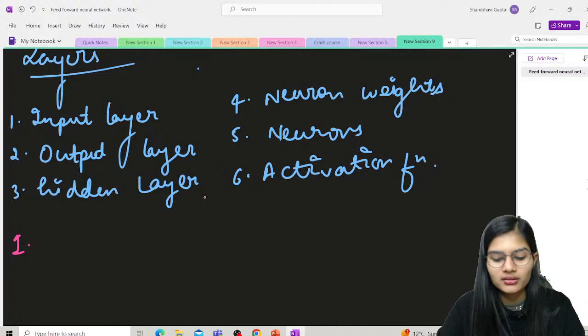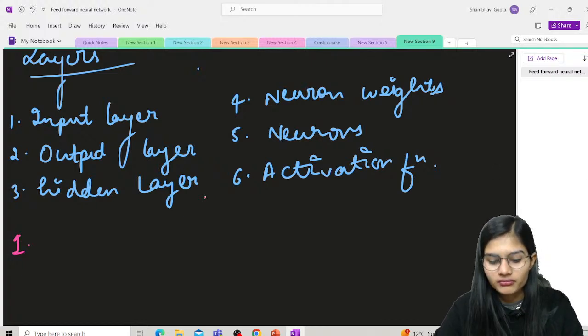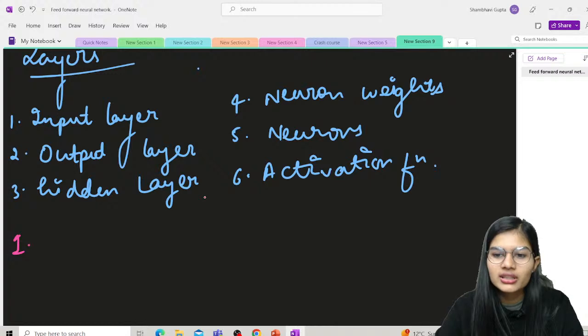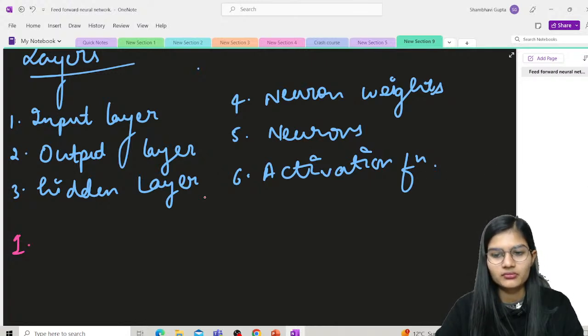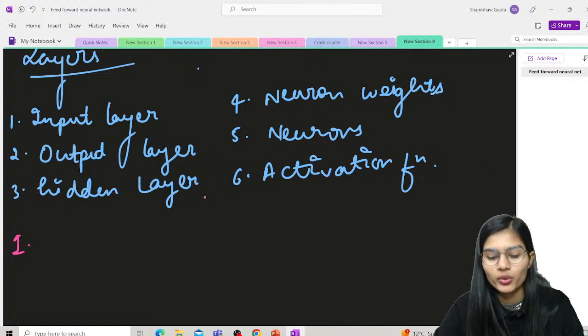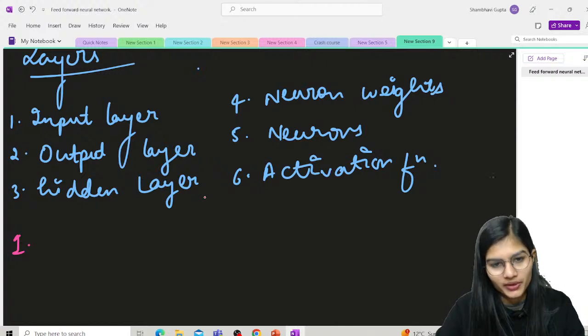When I told you about linear regression, we discussed y equals ax plus b, where we have coefficients. Just like the coefficients in linear regression, the input weights can also be compared over here.